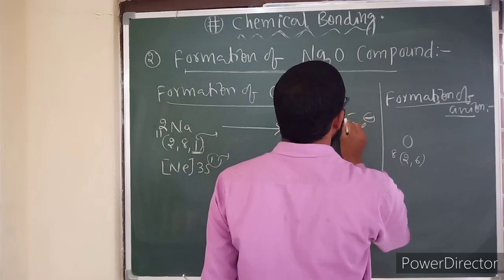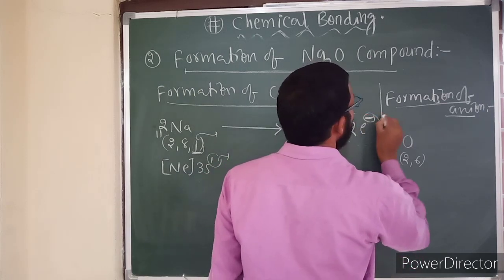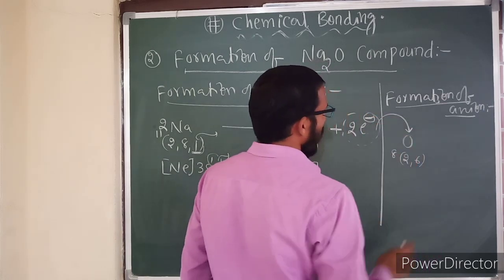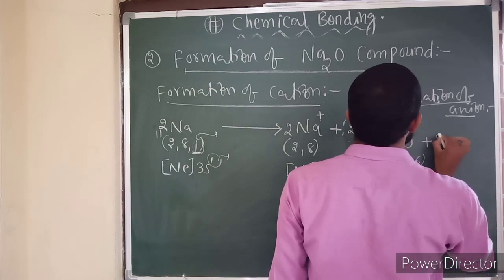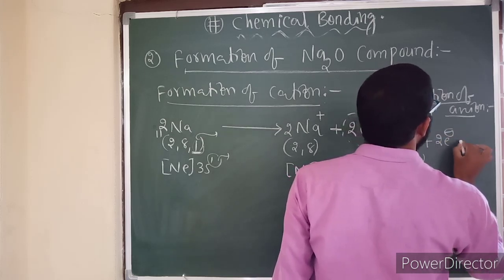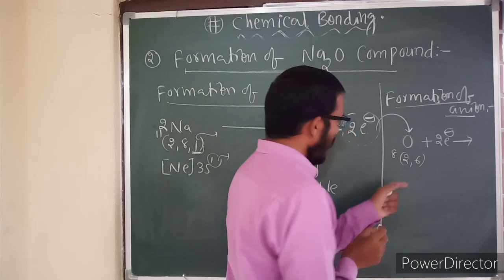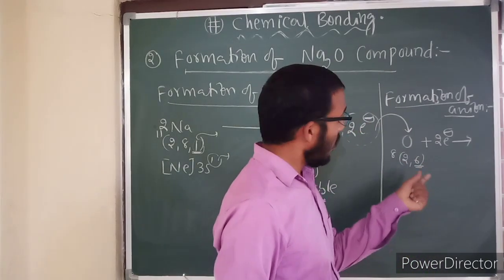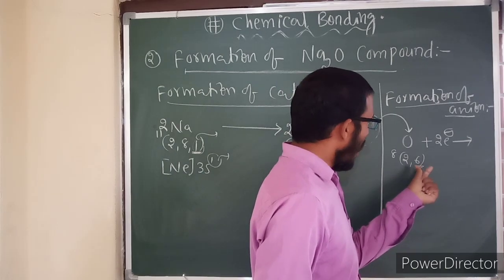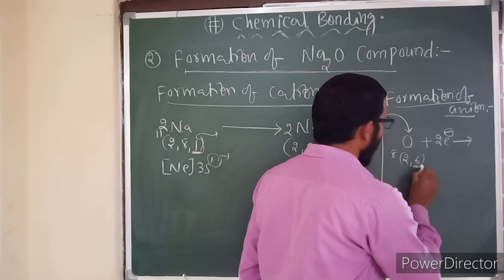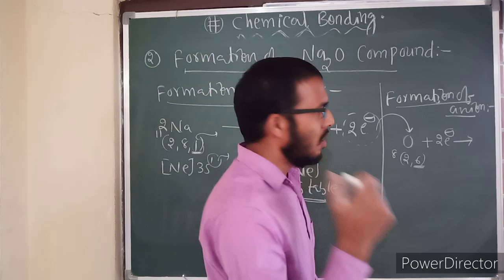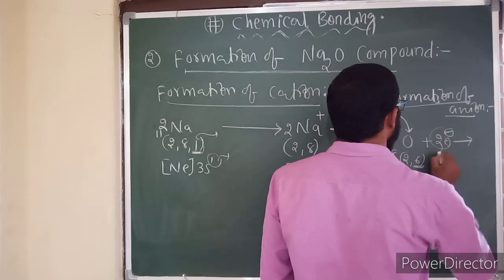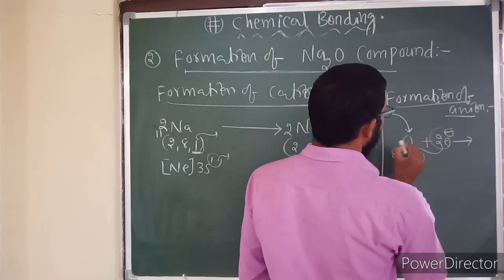These 2 electrons, the sodium is transferring to this oxygen, so the same number of electrons it is gaining. In its valence shell there are 6 electrons. To get the octet configuration of 8 electrons, how many are less? 2 less. Therefore these 2 electrons are gained by this oxygen.